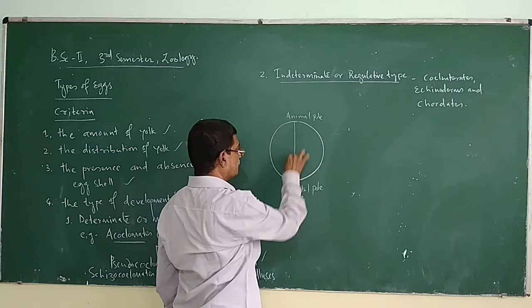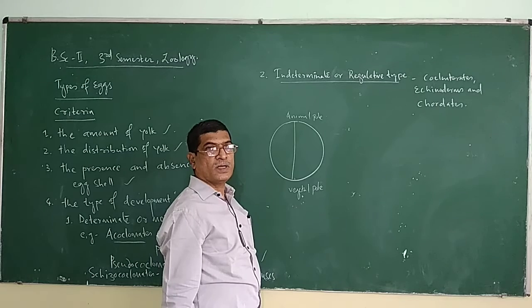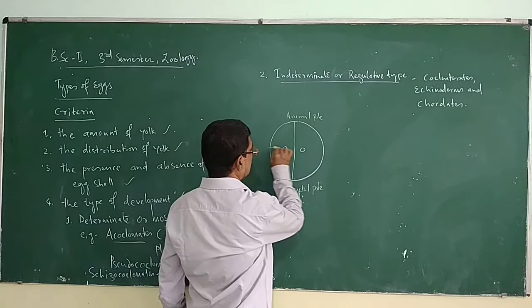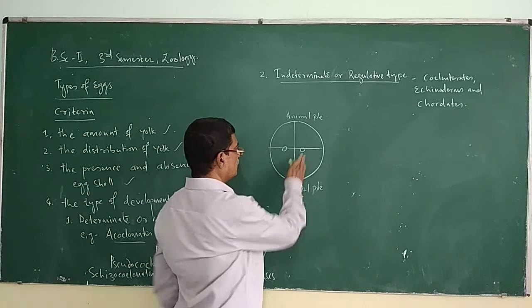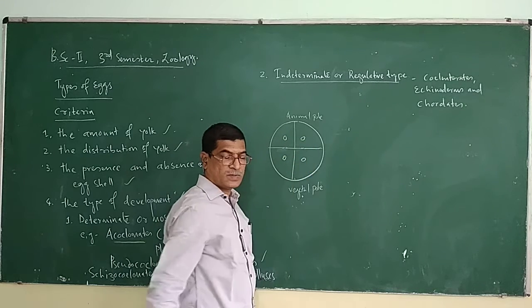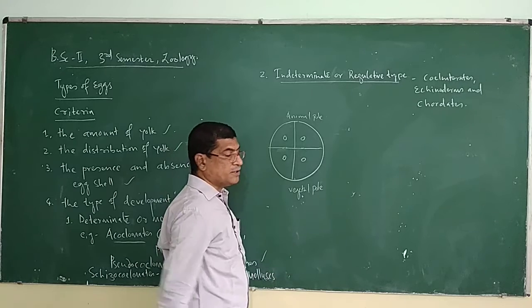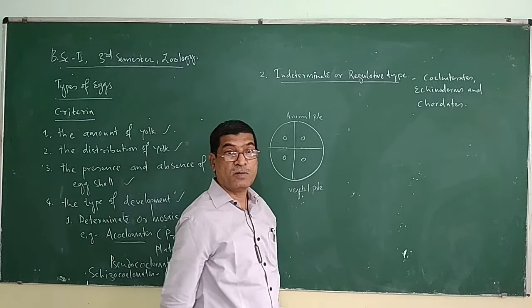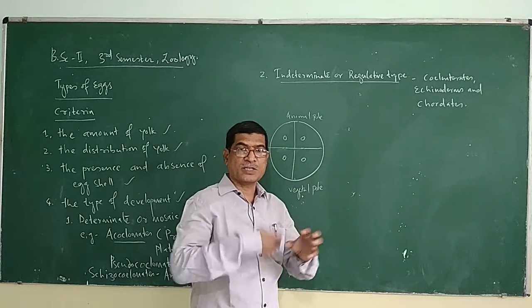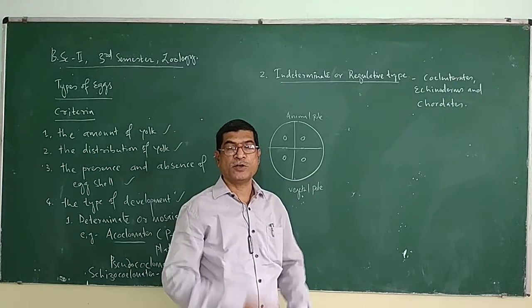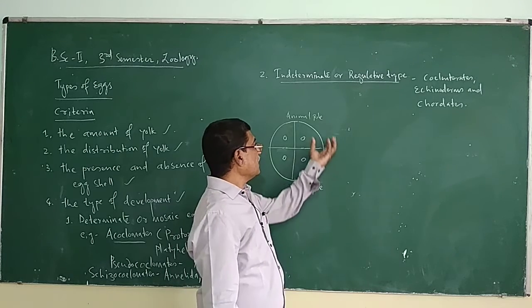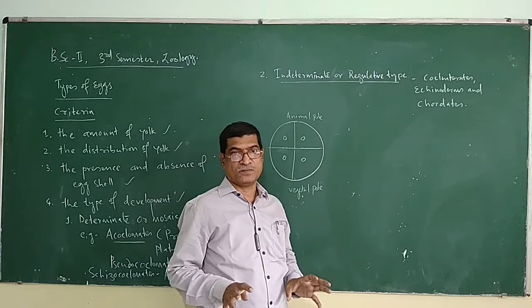This undergoes cleavage. First cleavage. At the end of the first cleavage, how many cells are formed? 2 cells are formed. Second cleavage. How many cells are formed? 4 cells are formed at the end of the second cleavage. And after the third cleavage, 8 cells are formed. So after the formation of 8 cells, the fate of the blastomeres is going to be fixed. But before the formation of the 8 cell stage, the blastomeres' fate is not fixed.